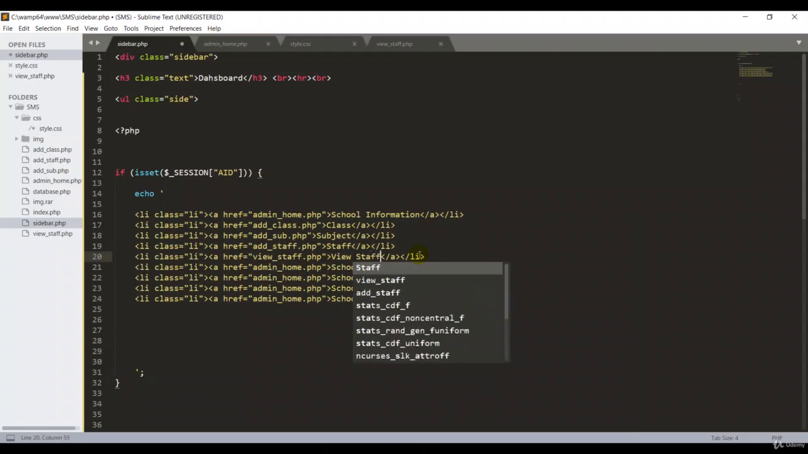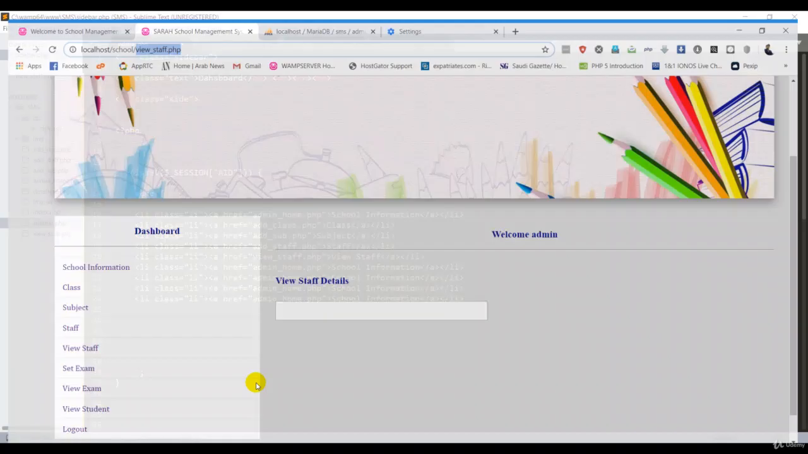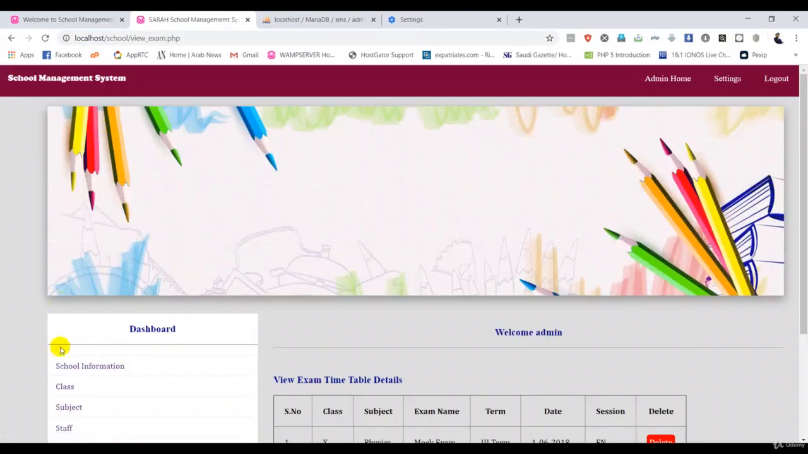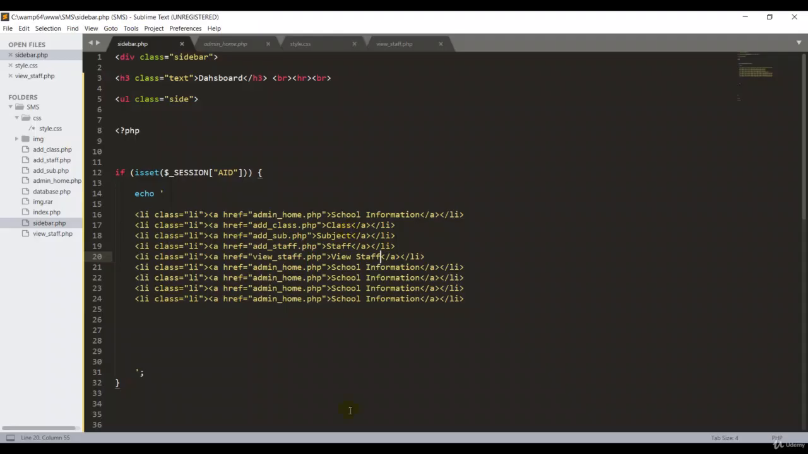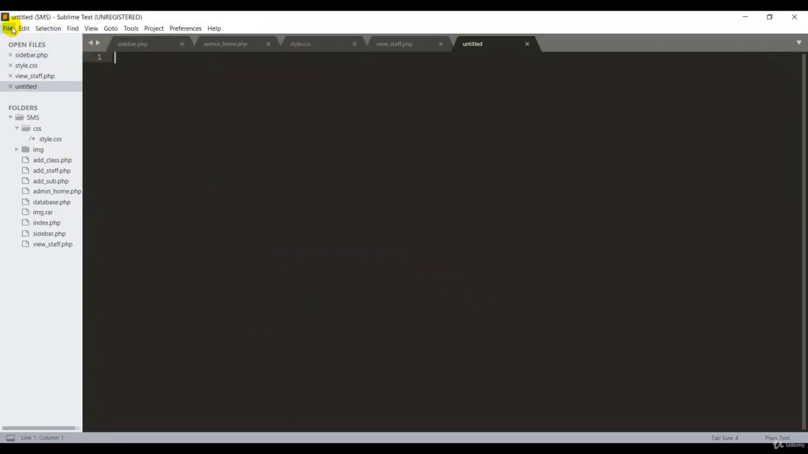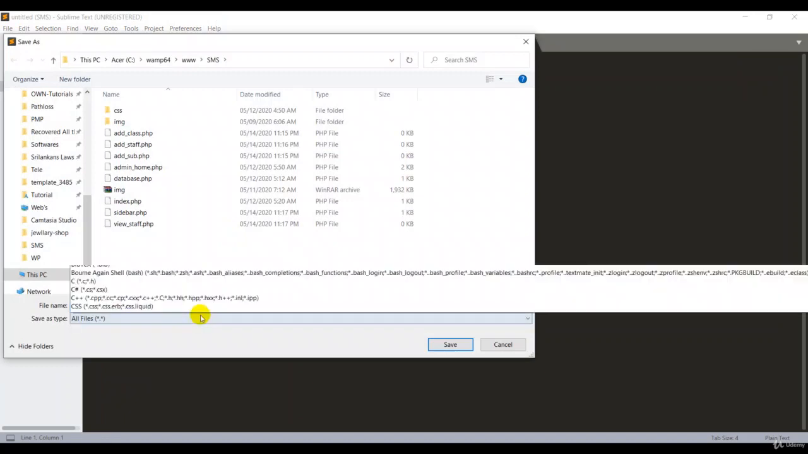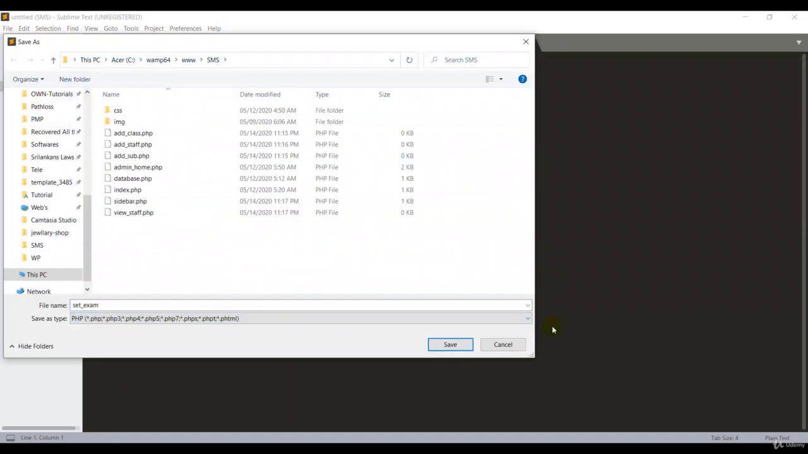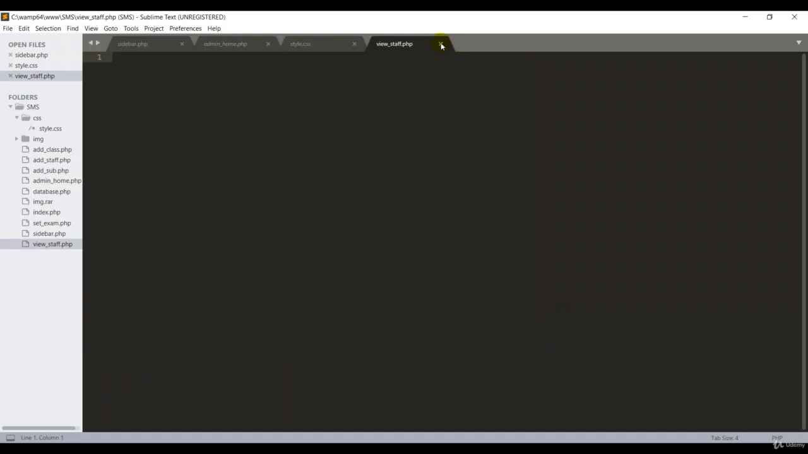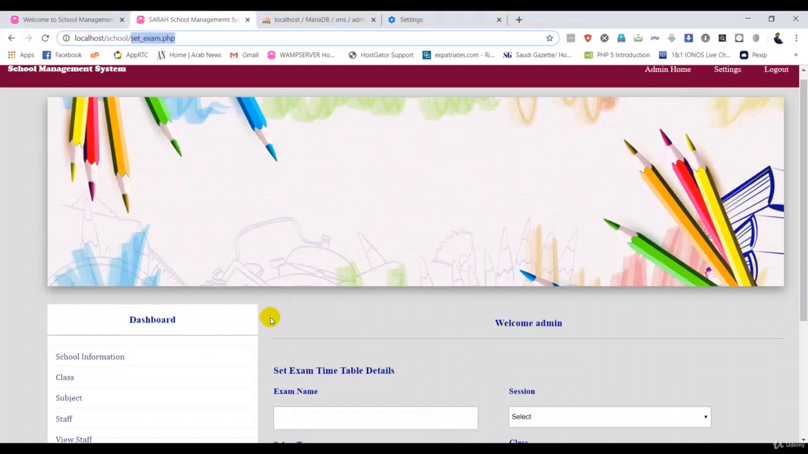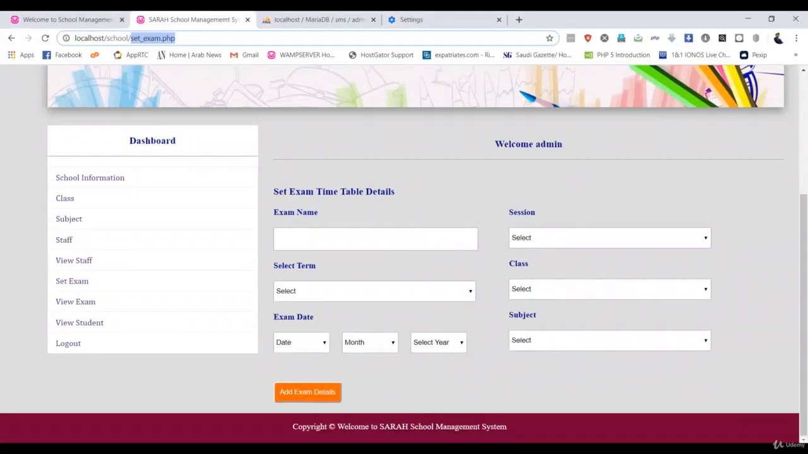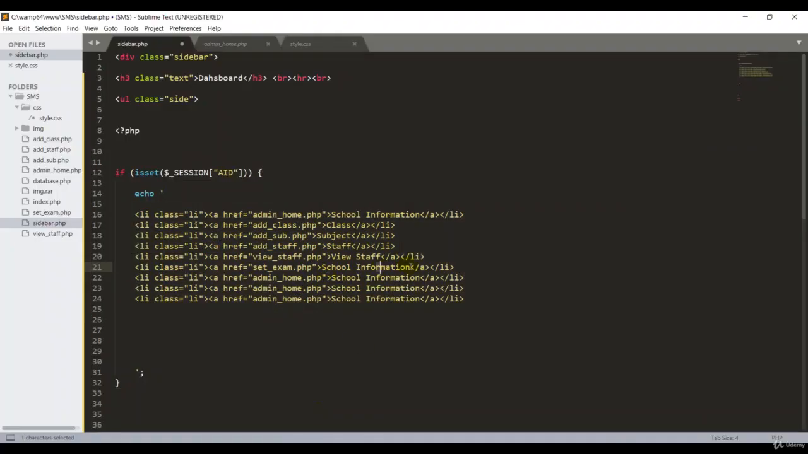I know today is some problem for me. Okay, then I go back here again, the view exam. Click over here, guys. No, set exam. So copy, then go back to Sublime, File and Save. Okay, and PHP extension, then save. So close. Okay, then sidebar.php. So, hey guys, remove this admin_home.php and we have to put the name for this one, set exams. Okay, set exam.